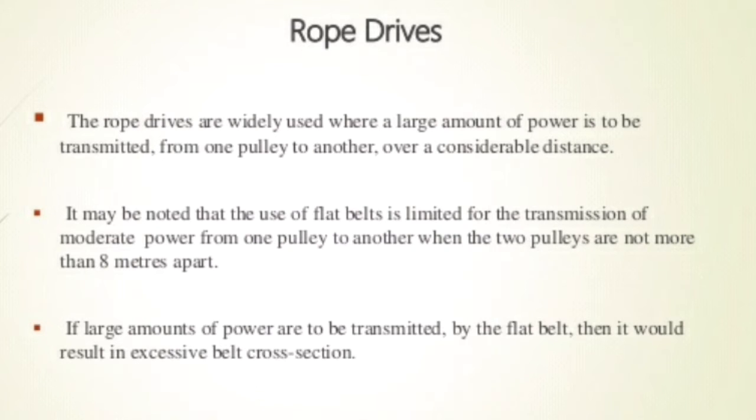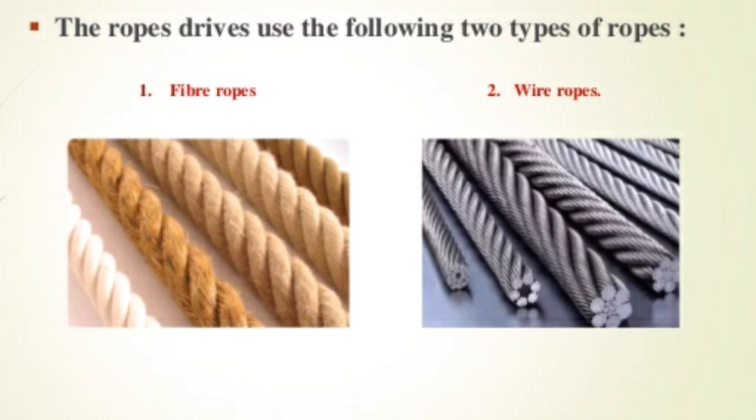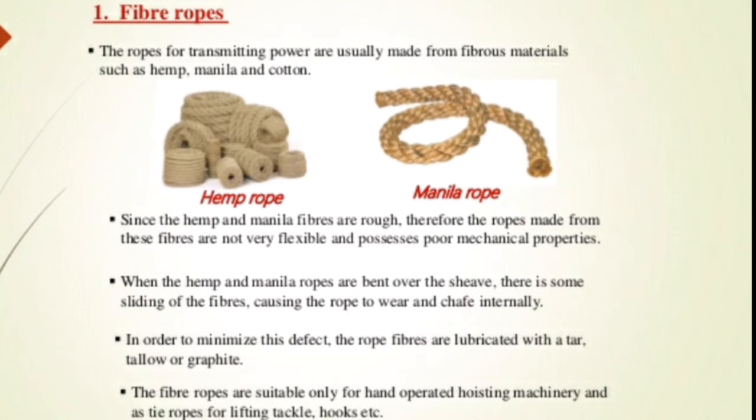And next, what are the types of rope drives used in the industries? Let's see. Rope drives are generally classified into two types based on their materials. The first one is the fiber ropes and the second one is the wire rope drives. Start with the fiber ropes. The ropes for transmitting power are usually made from fibrous materials such as hemp, manila and cotton. Majorly in fiber ropes, these three types of materials are used.